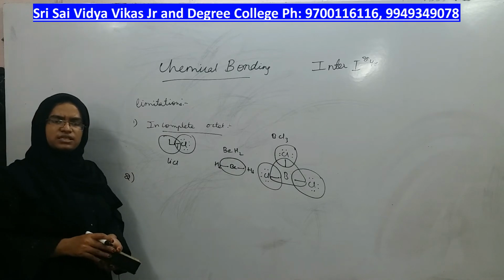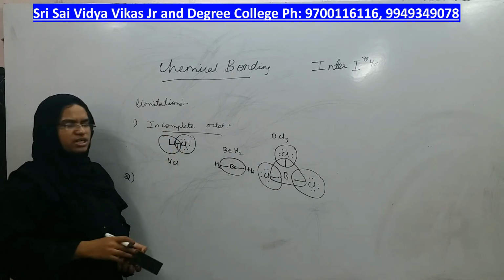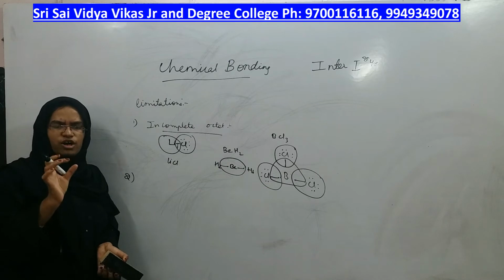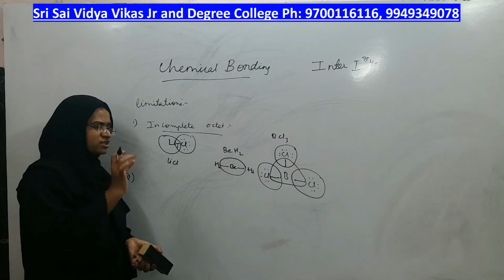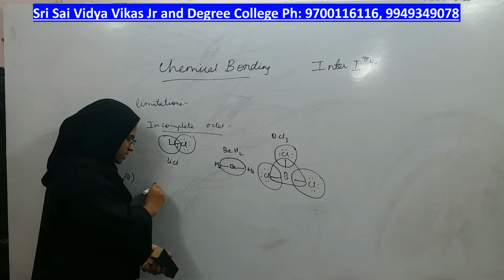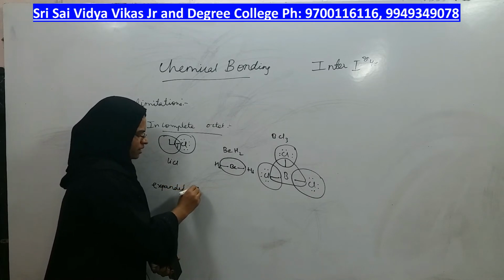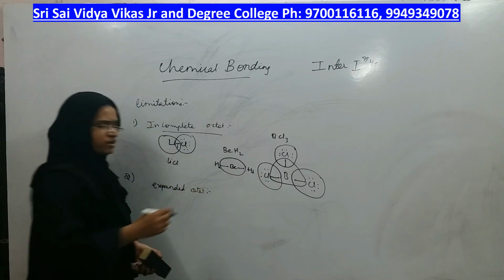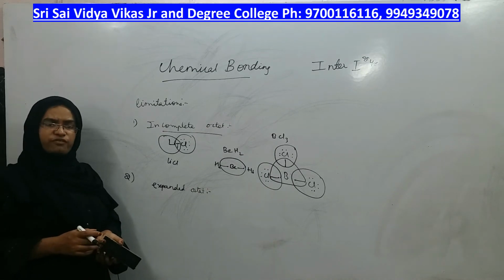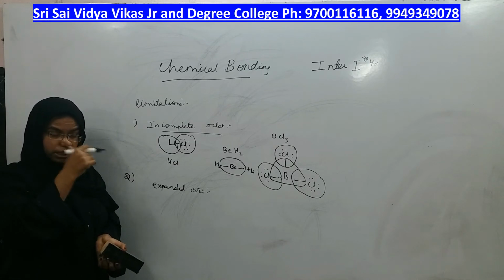Incomplete octet comes from molecules in which the elements of the second period, the first 3 elements of the second period, are present, right? The next limitation is not incomplete octet, rather expanded octet. What does expanded octet mean? It is in the elements of the third period, not second but third period.